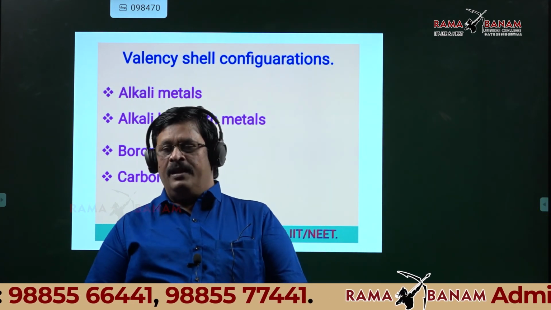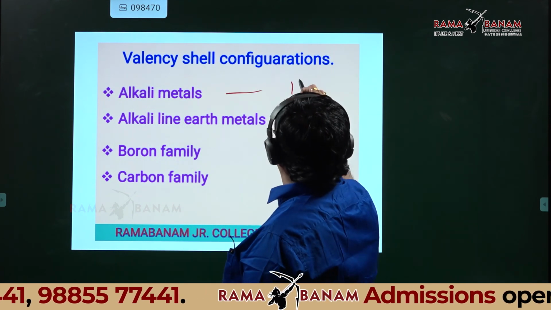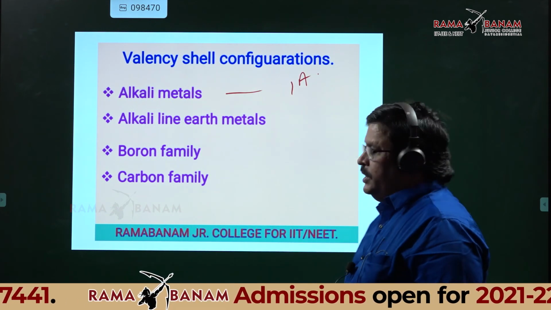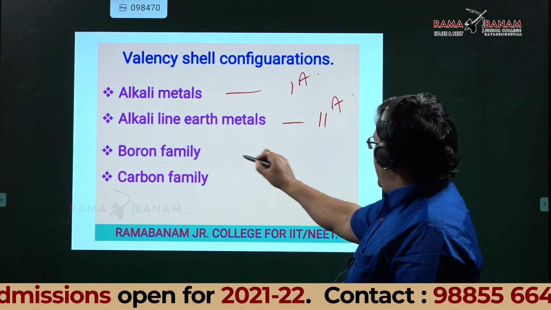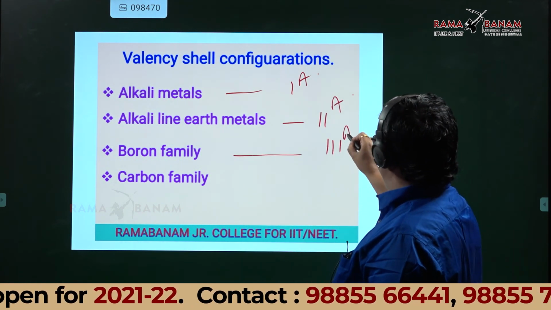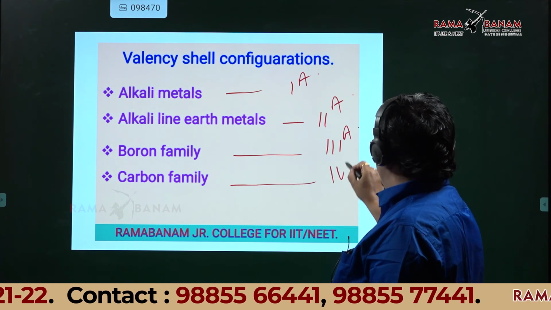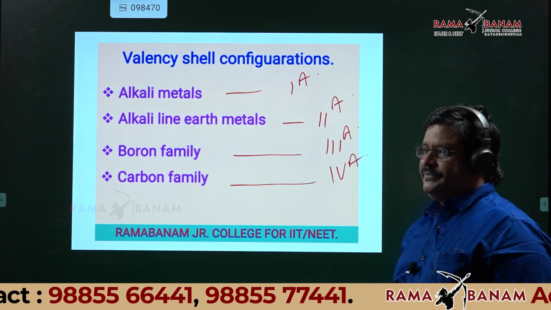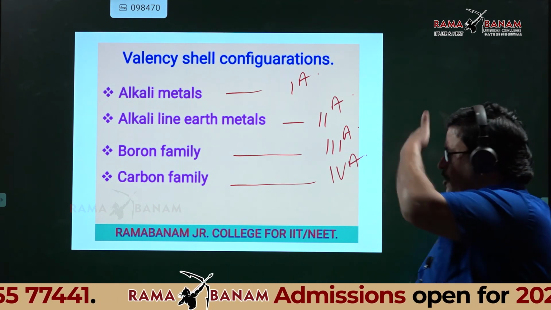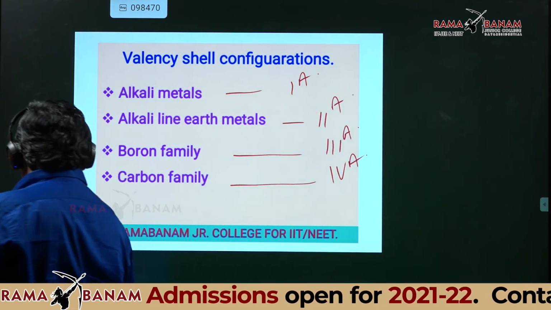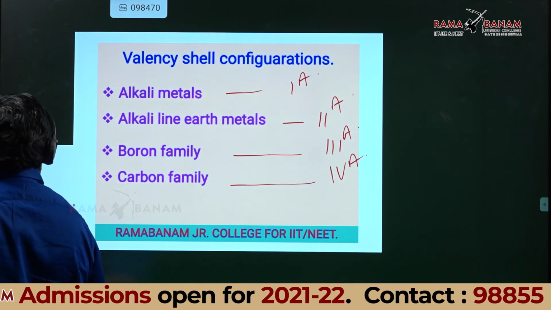Alkali metals is 1A group. Alkaline earth metals is 2A. Boron family is 3A. Carbon family is 4A. If anyone wants, you can write fast, because we already discussed this in the last class.